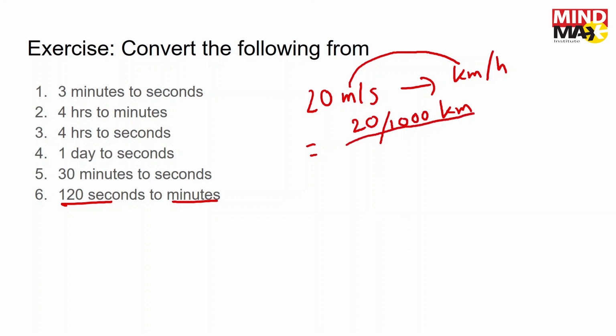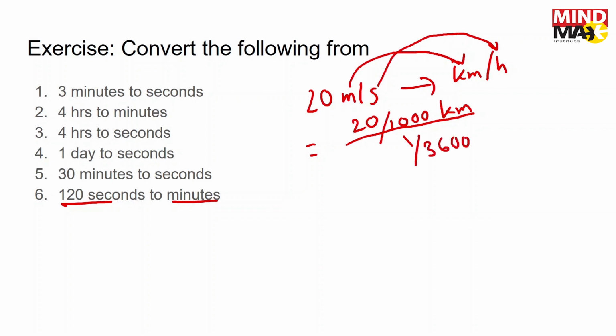Then we have seconds getting converted to hours. Smaller to larger means divide. So seconds to hours means you have to divide by 3600.